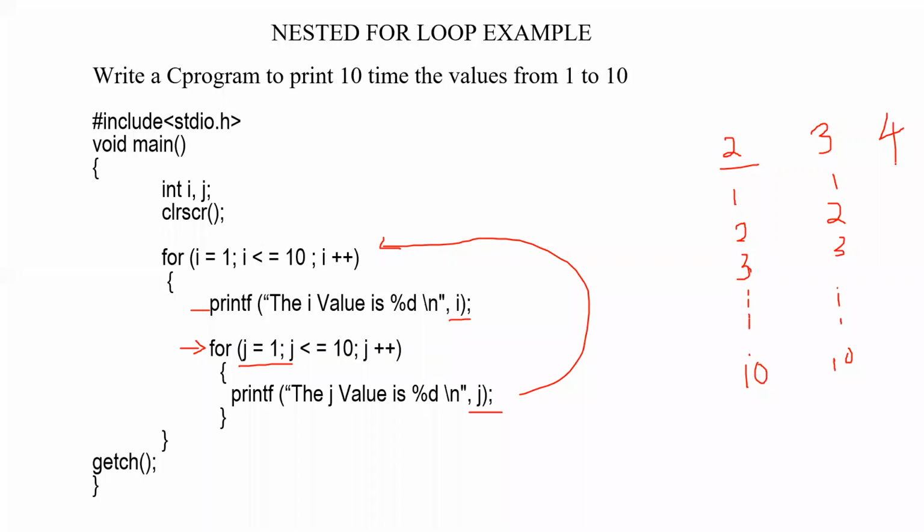You have to write a small example. This example will be enough. If they are asking what a for loop is, give the syntax. Mention the outer for loop and inner for loop, how the control variables are used separately for testing and for incrementing, and then give a small example, a program to print 10 numbers. You can give two for loops for the nested for loop. The outer for loop control variable is i, and the inner for loop control variable is j. Got it? So likewise you can show the program.